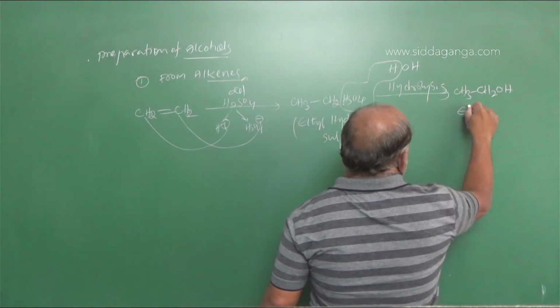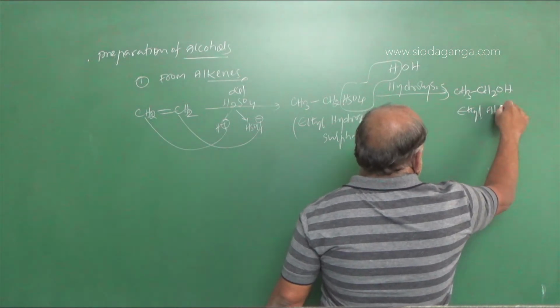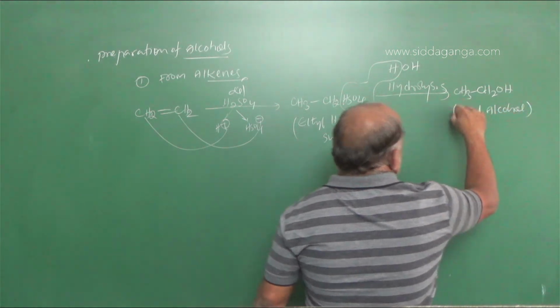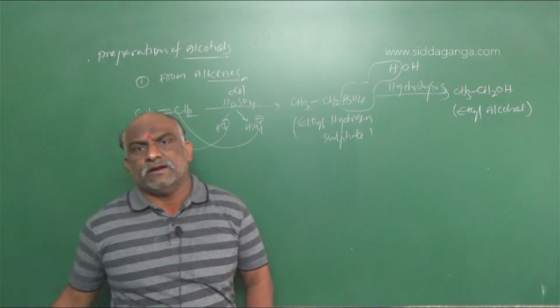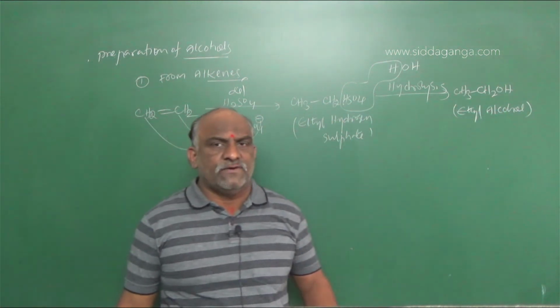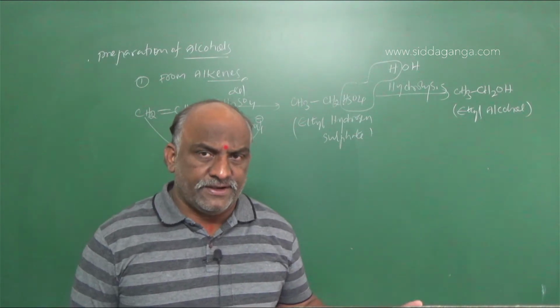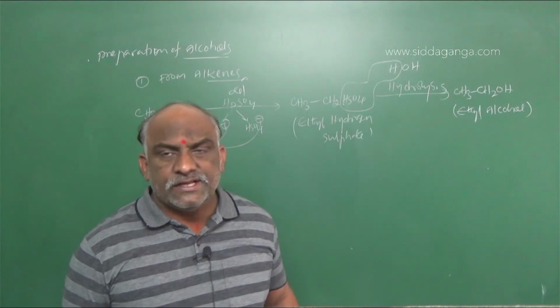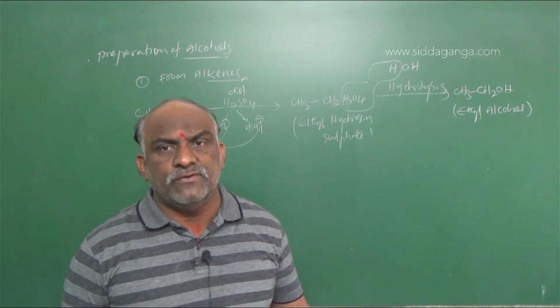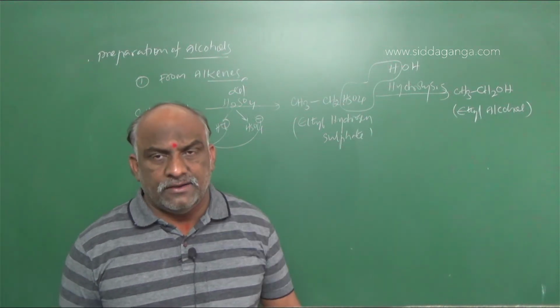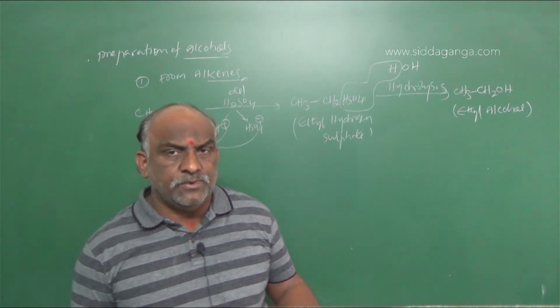This is called ethyl alcohol. The reaction follows two steps. Step 1, formation of hydrogen sulfate. Step 2, elimination of sulfuric acid and formation of alcohol. Clear? So this is a simple reaction.